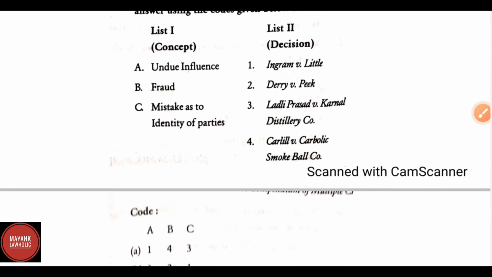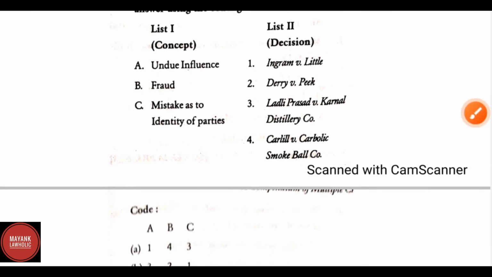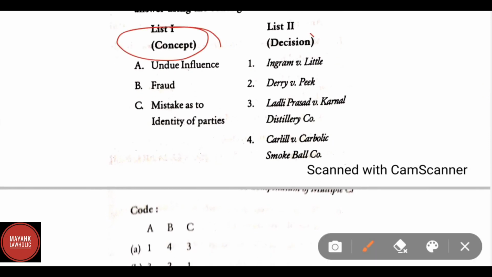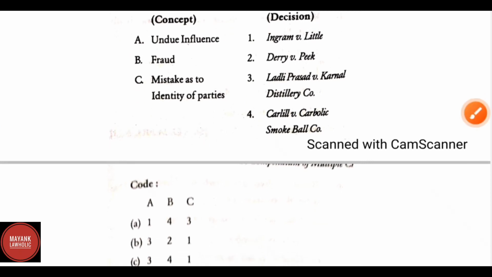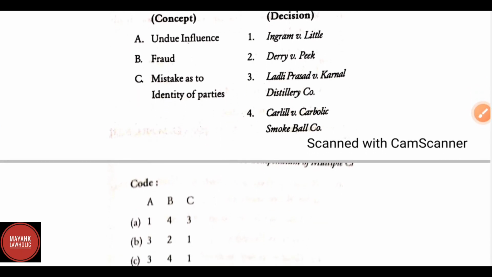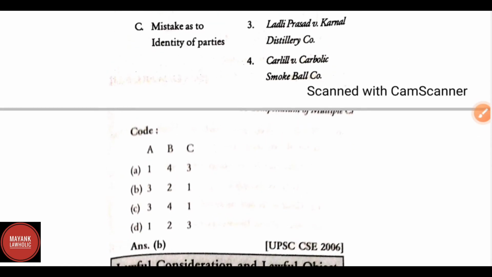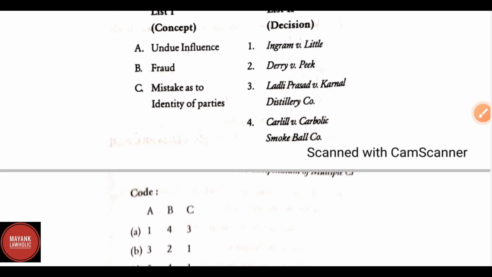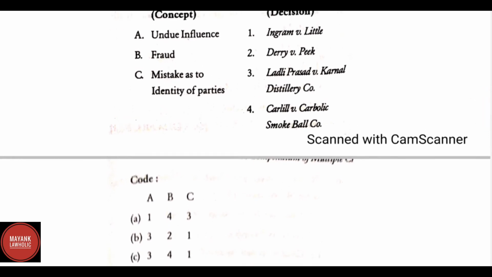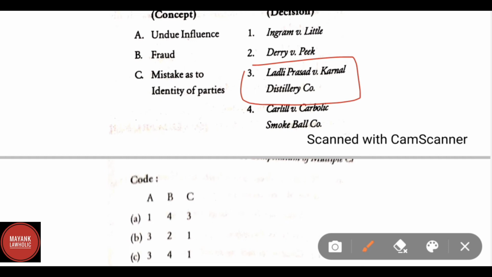Again, the question is match the following: concept and decision. List 1 is concept and list 2 is decision. Here, option in the list of concept, option A is undue influence, B, fraud, C, mistake as to identity of parties. For undue influence, correct answer is Lardli Prasad versus Karnal Distillery Company. For fraud, correct answer is Derry versus Peak. This we have already discussed. And mistake as to identity of parties, correct answer is Ingram versus Little.